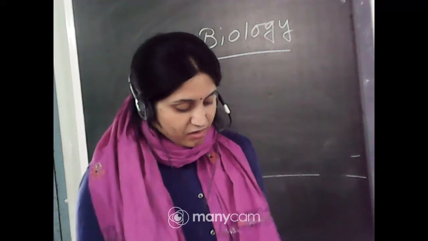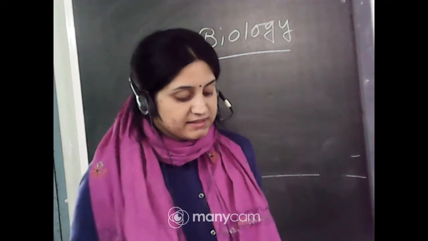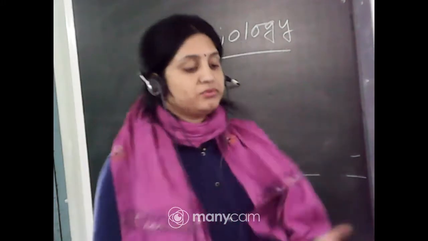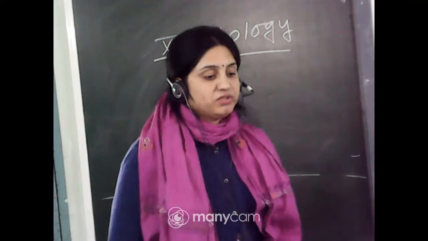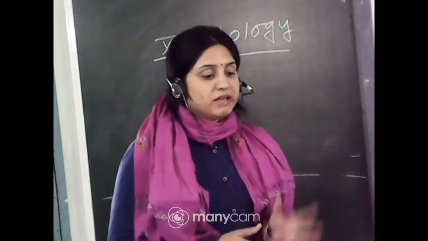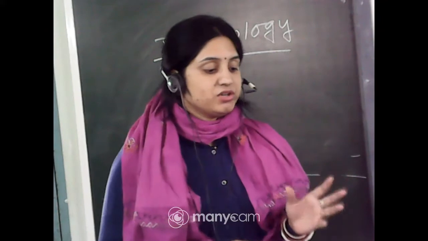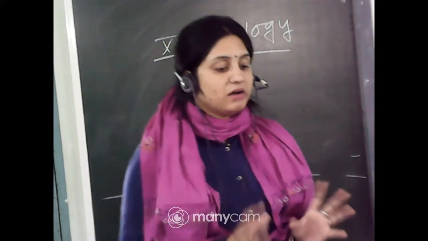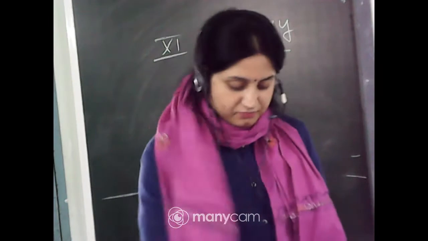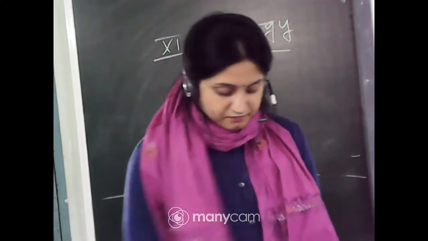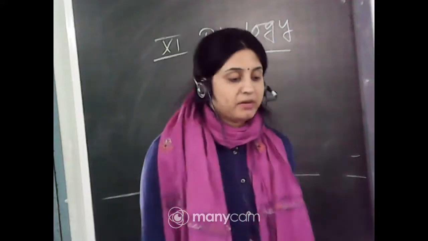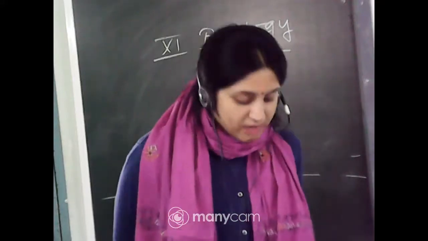Next question. Describe lichen as a symbiotic association between an alga and fungus. You know that in a symbiotic association, both will benefit from each other, and you also know that lichen is the symbiotic association of algae and fungi. So how do they help each other? Lichens are dual organisms containing a permanent association of fungus,